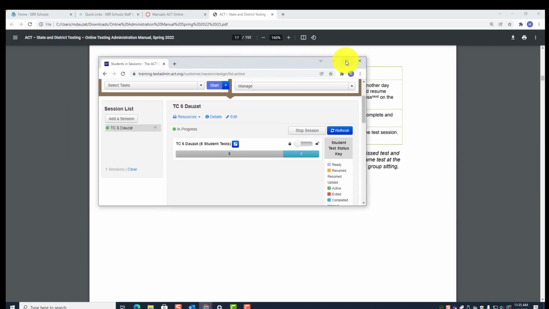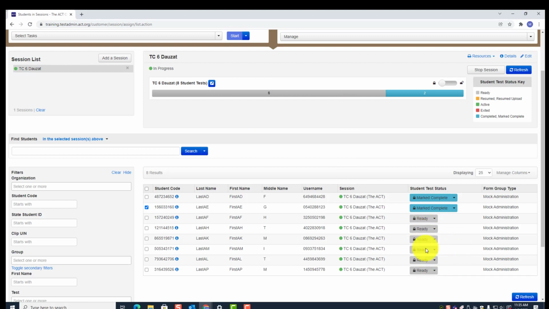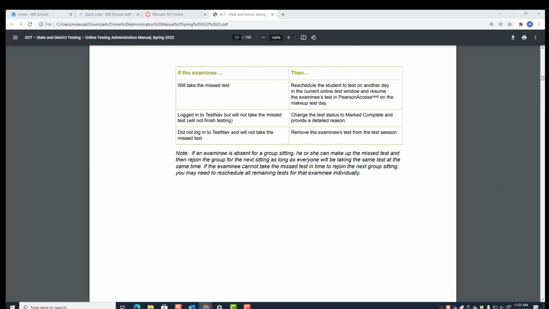So notice ready right here means that none of those examinees logged into TestNav. That's what that means. Okay, so did not log into TestNav and will not take the missed test, then remove the examinee from the test session.